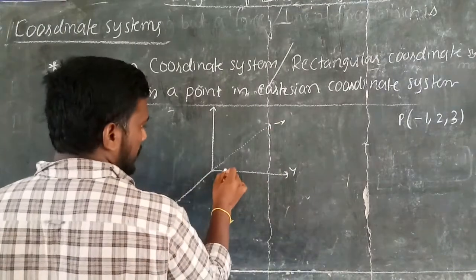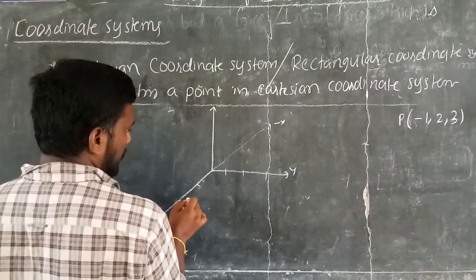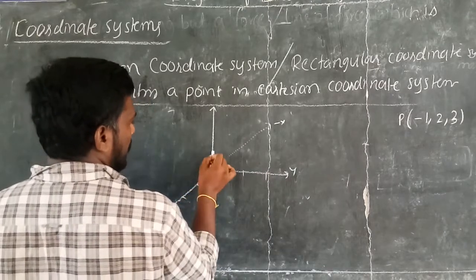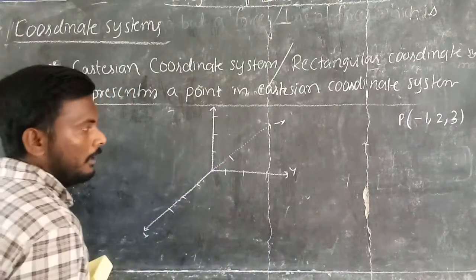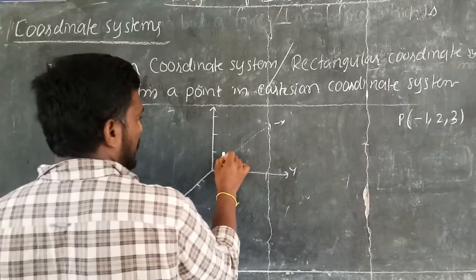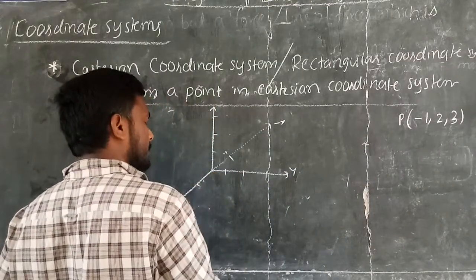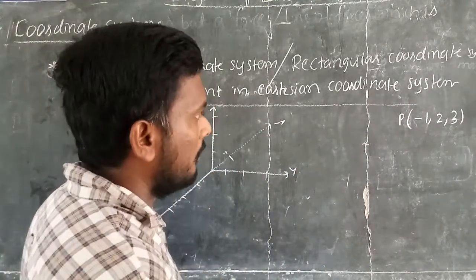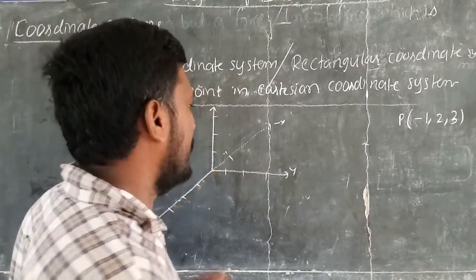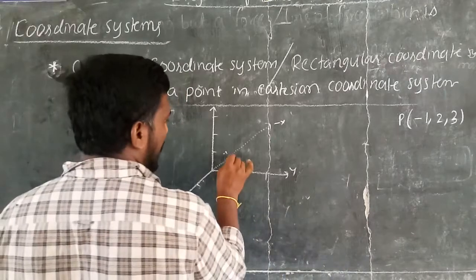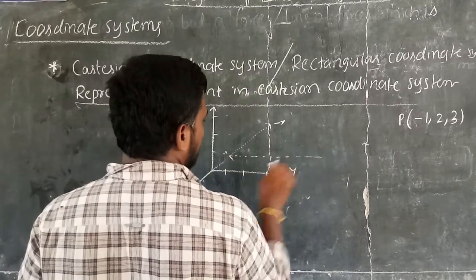So just consider units 1, 2, 3, and here 1, 2, 3, 1, 2, 3, and here 1 unit in the negative x-axis direction is -1. Next you see, in the first step identify 1 unit or -1 unit on the negative x-axis. Next draw a parallel line to the y-axis in the y-axis direction, with dotted lines.